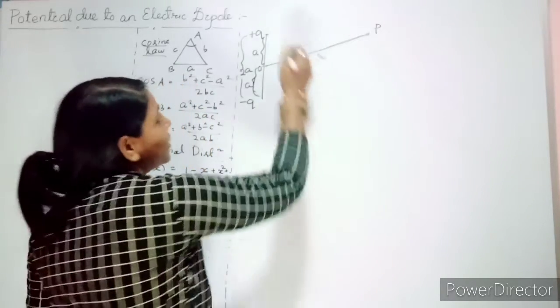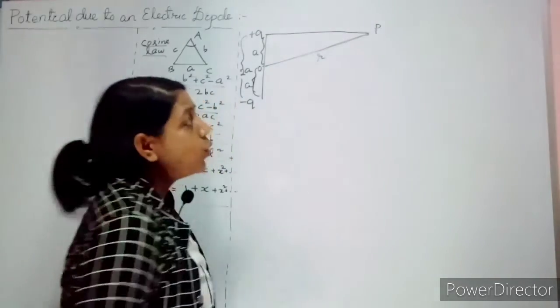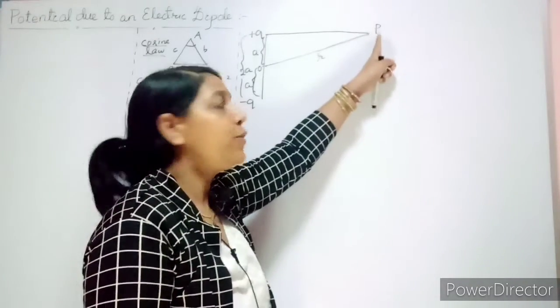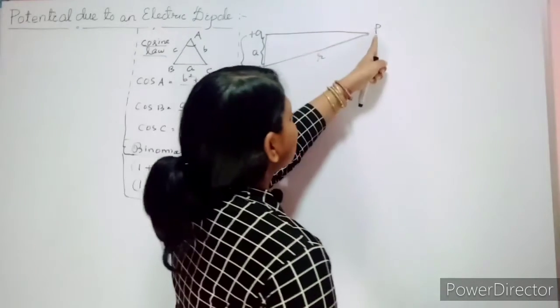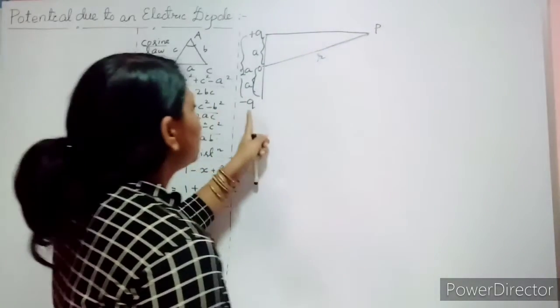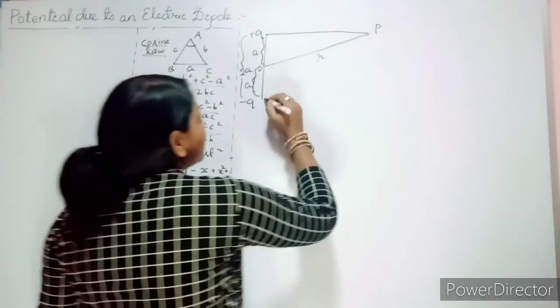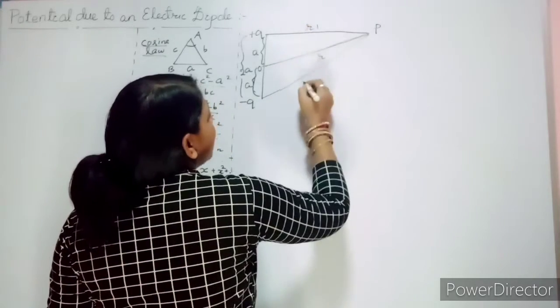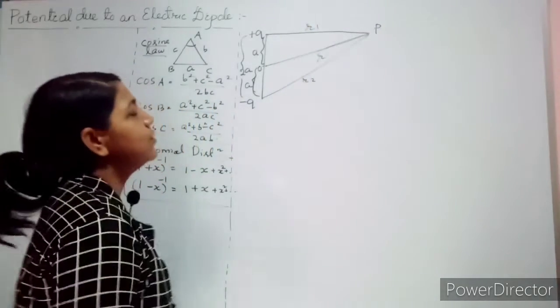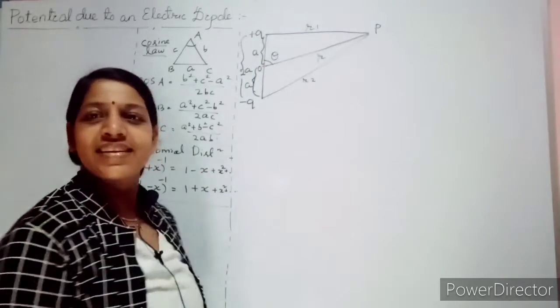To do that, join this point, because we have to find the potential at point P due to the plus q charge, and similarly the potential at point P due to the minus q charge. So we will join this. Let it be r1, let it be r2, and let the angle be theta.